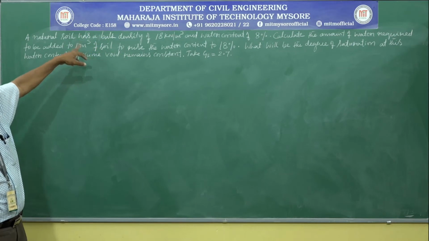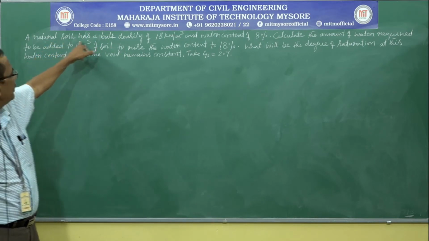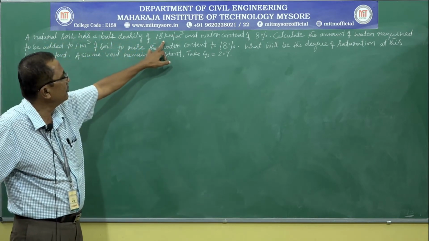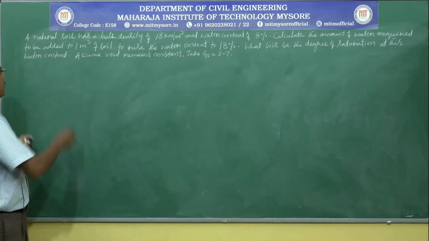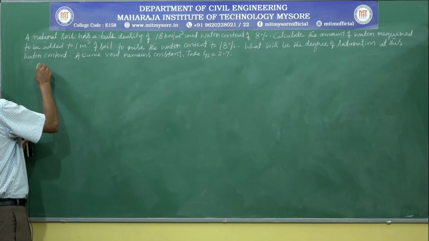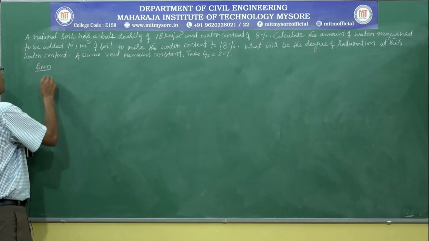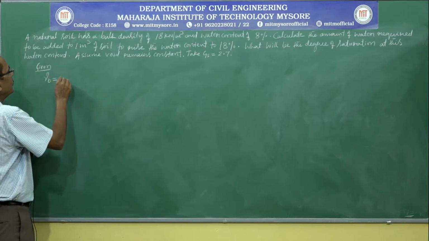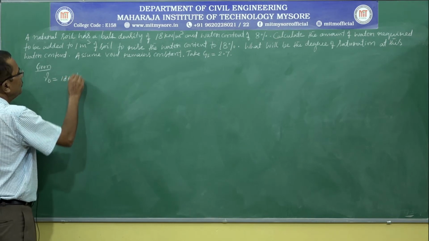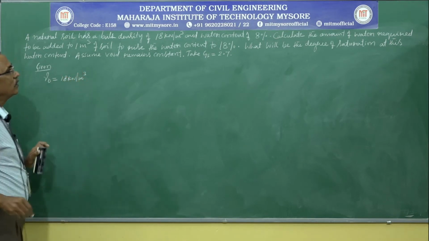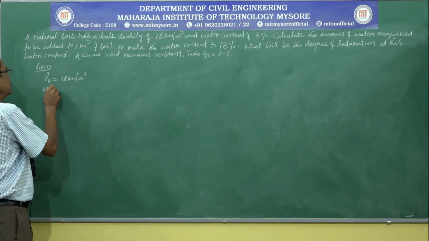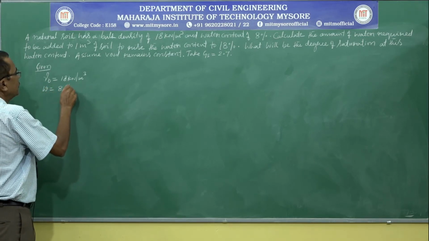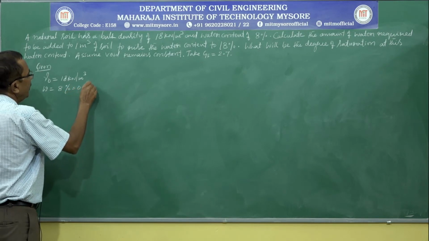So, bulk unit weight of soil given, gamma B is equal to 18 kilonewton per meter cube and having a water content of 8%, W is equal to 0.08.